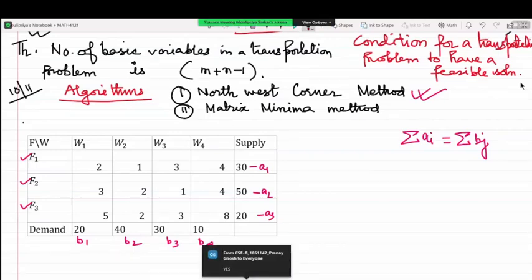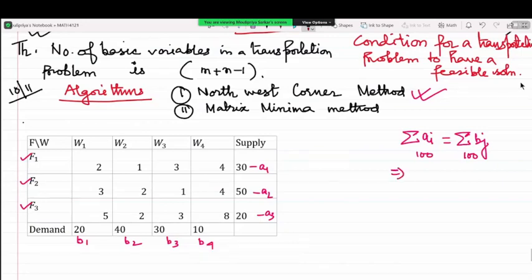Sigma Ai is 100, sigma Bj is also 100. Total demand being equal to total supply, therefore, the transportation problem will have a feasible solution.